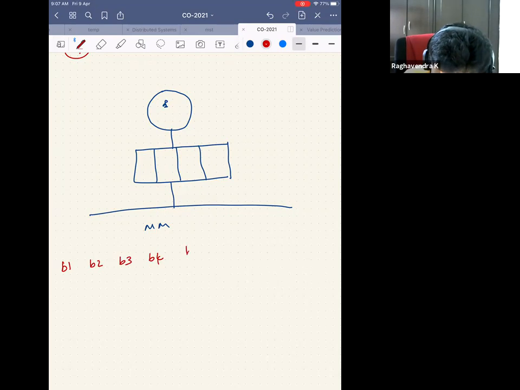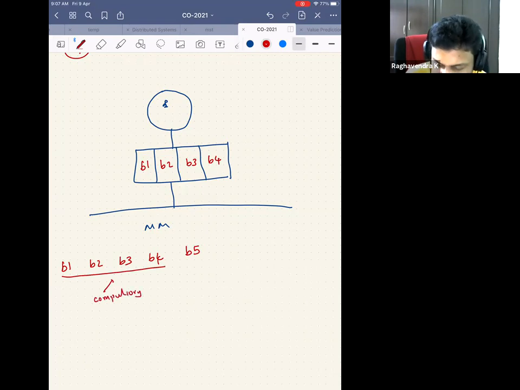Then it generated an address for block 5. So I stored B1 here, B2 here, B3 here, B4 here. Now, all 4 of these were compulsory misses, or cold start misses. This is also a compulsory miss. This is also a compulsory miss.